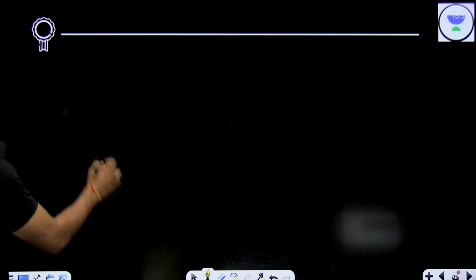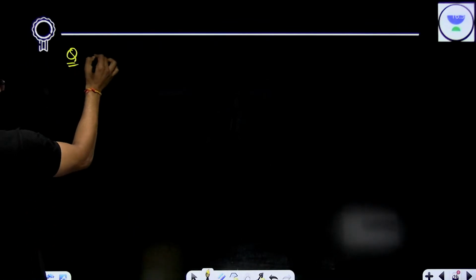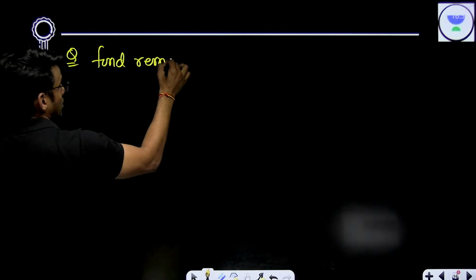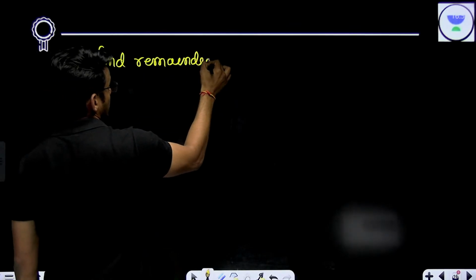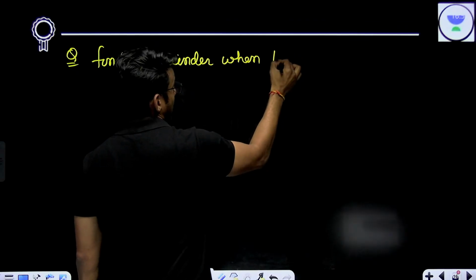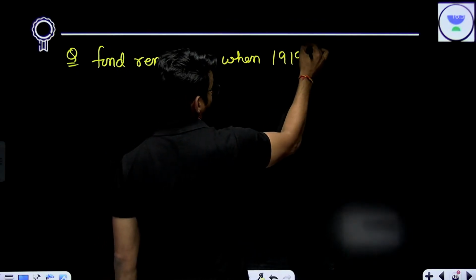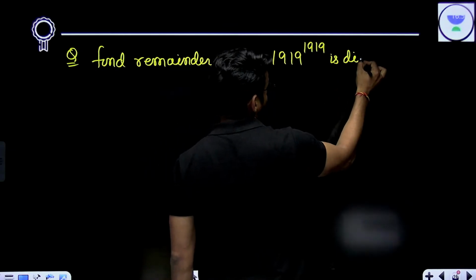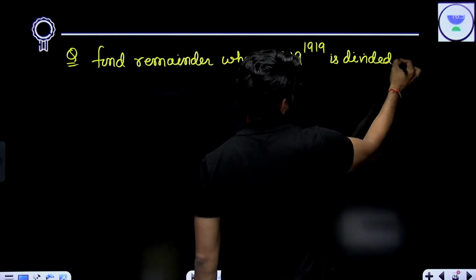Okay, let's do it now. Let's do another problem. Find the remainder when 1919 to the power 1919 is divided by 11.